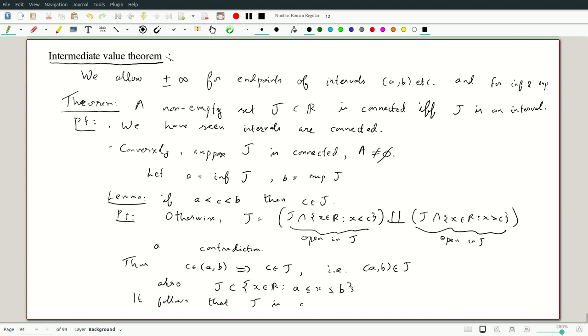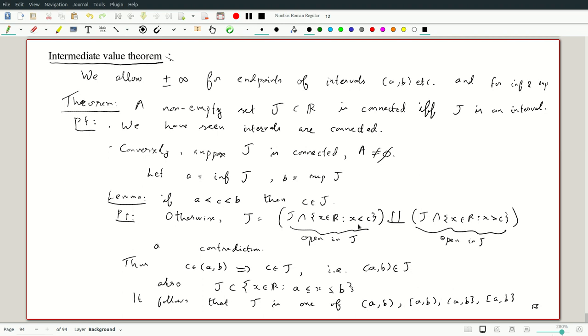Since there are only a few possibilities, we might as well spell them out. There are four possibilities. (a,b). It could be closed at a and open at b. It could be open at a and closed at b. And it could be closed at a and closed at b. And the closed part has to be finite, only then it's there. But these are all the possibilities. So in any case, we have an interval.